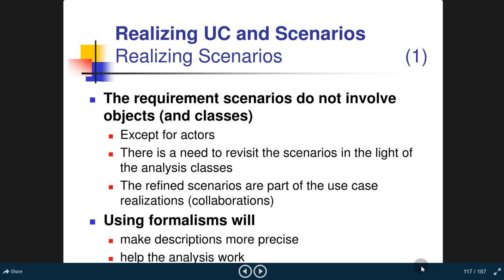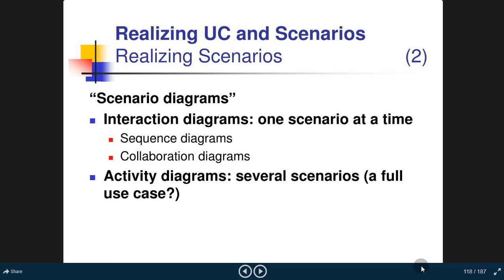Realizing UC and scenarios. Realizing scenarios. The requirement scenarios do not involve objects except for actors. There is a need to revisit the scenarios in the light of the analysis classes. The refined scenarios are part of the use case realization. Using formalism will make descriptions more precise and help to analyze the work. Scenario diagrams: interaction diagrams, one scenario at a time. Sequence diagrams, collaboration diagrams, activity diagram and several scenarios, a full use case.